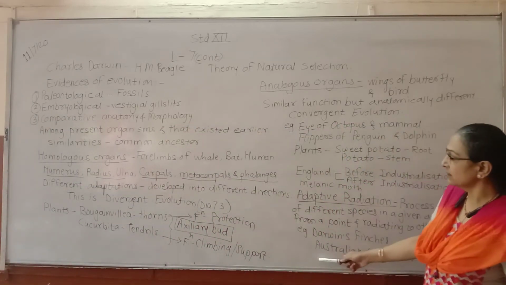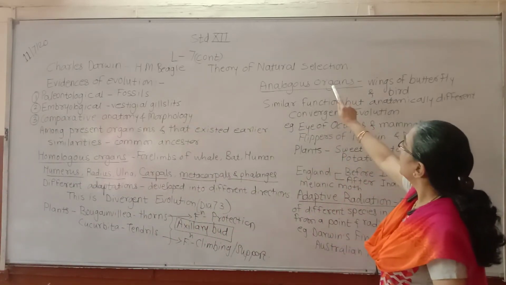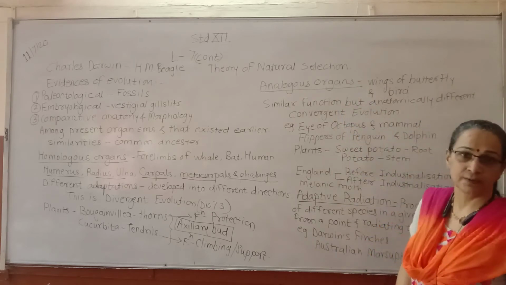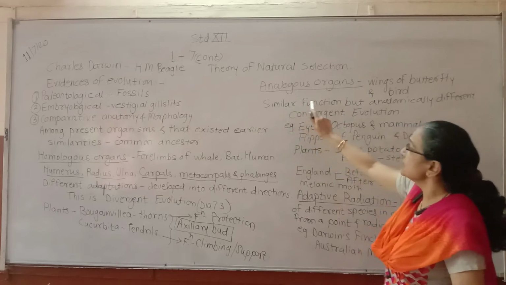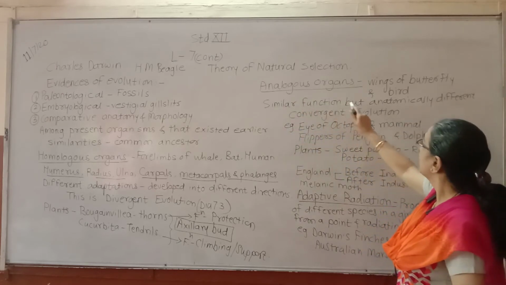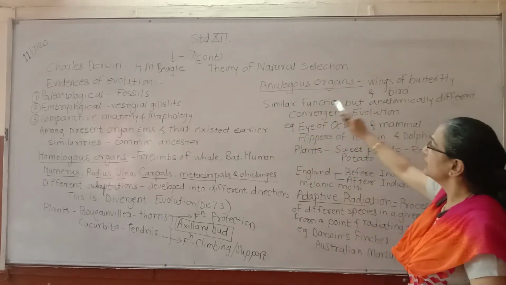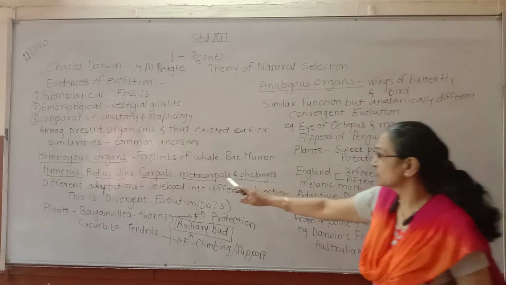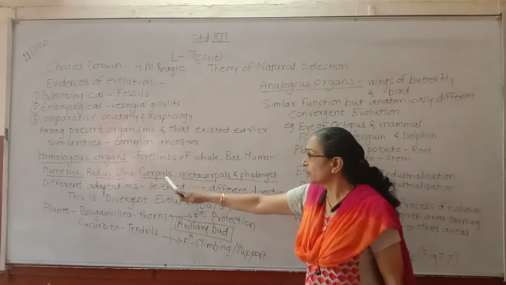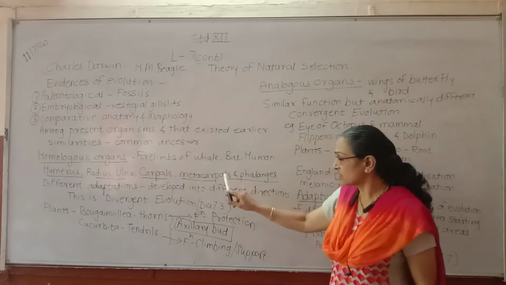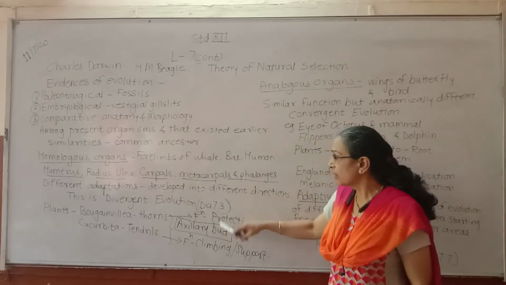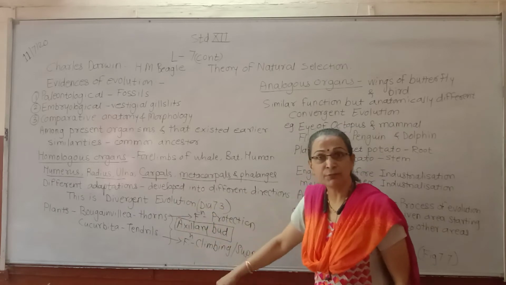Now the other term is analogous organs. In this case the functions are similar but anatomically different structures are there, just the opposite of this. In homologous organs the anatomical structure remains the same but the functions are different.